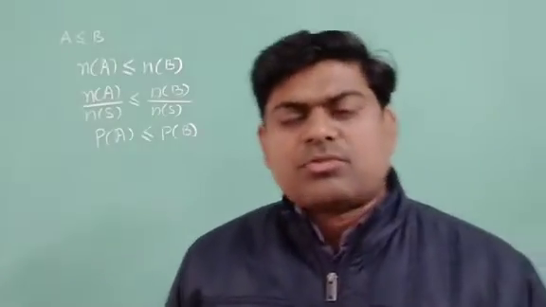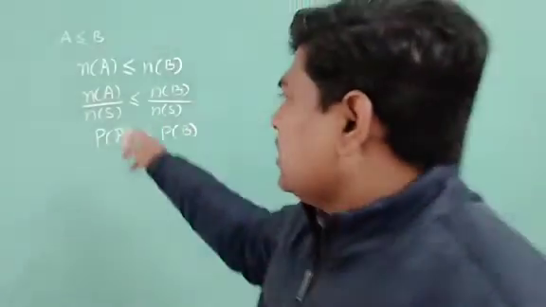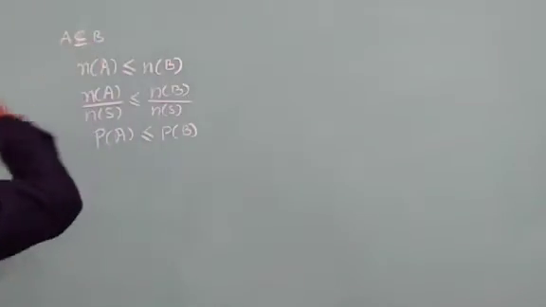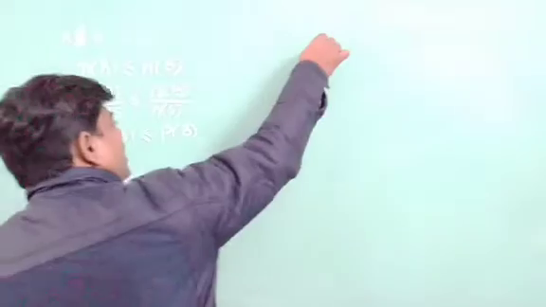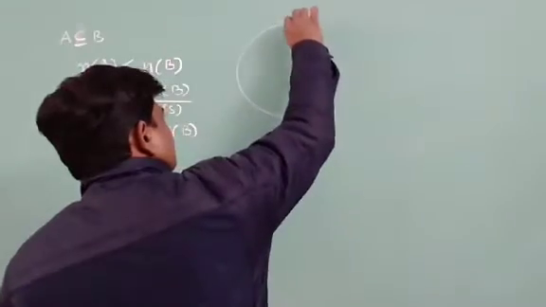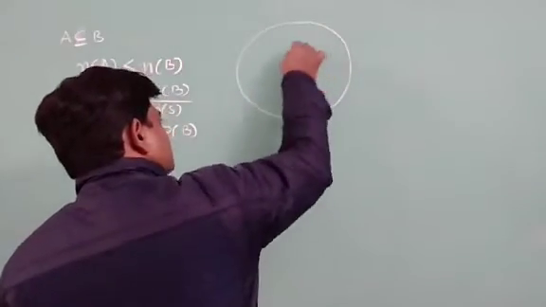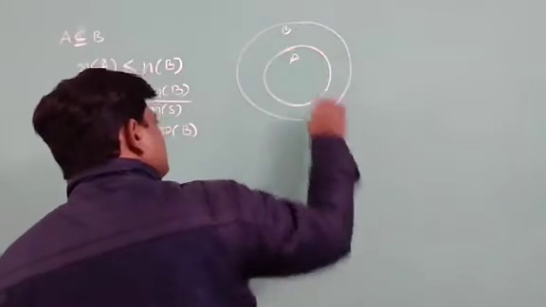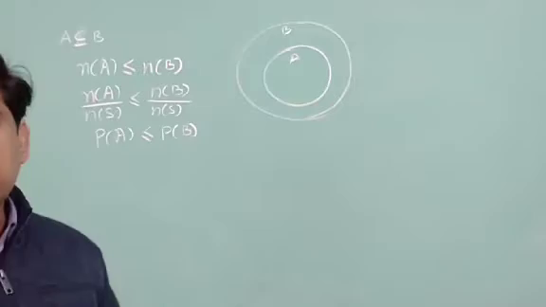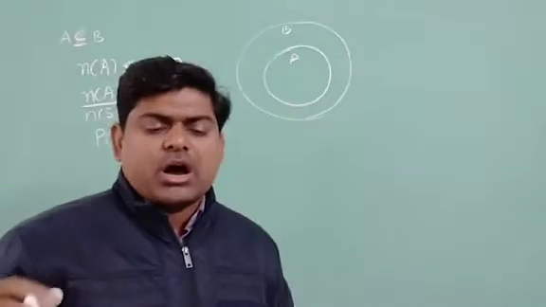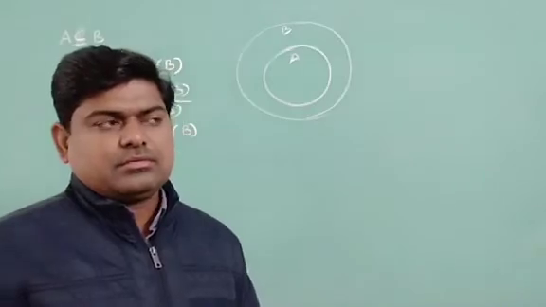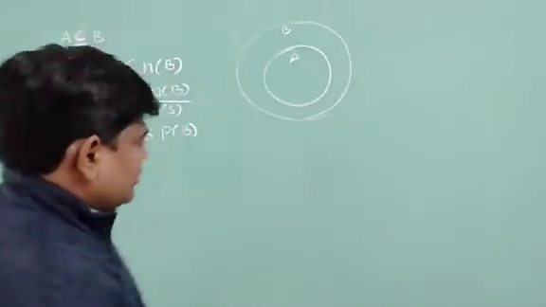Now, at the same time it was discussed that if A is a subset of B, and I draw a diagram here with A and B, with A inside B, and I want to write the probability of B minus A, then what should it be? What should it be?